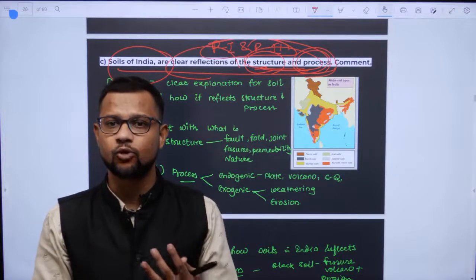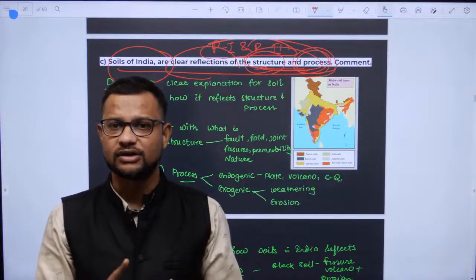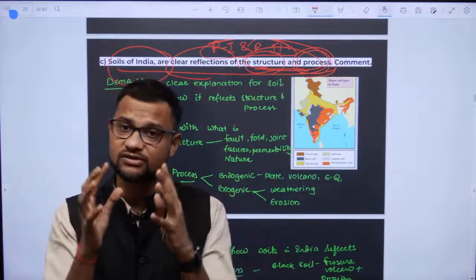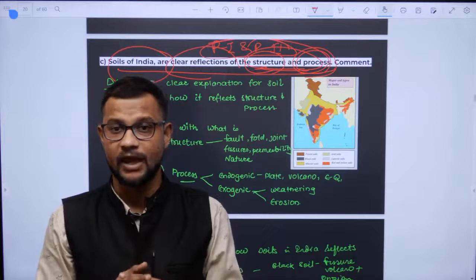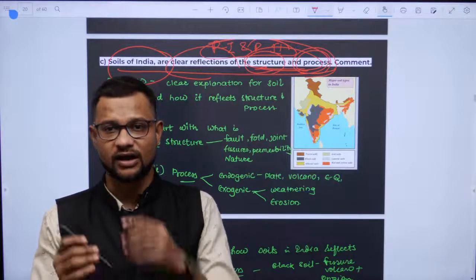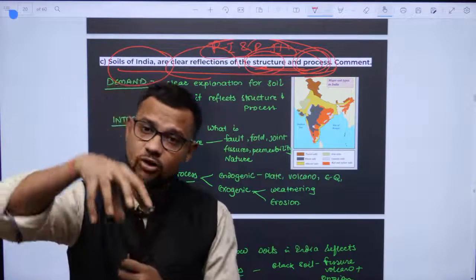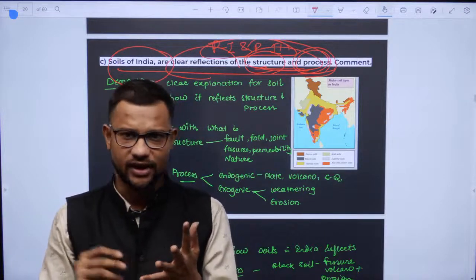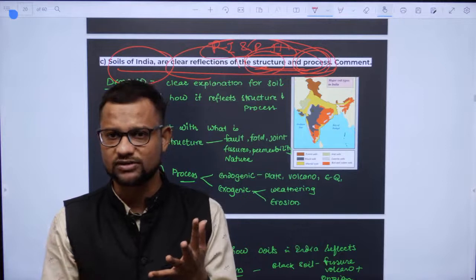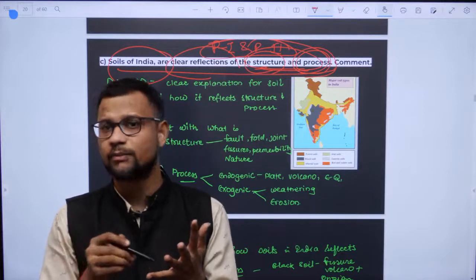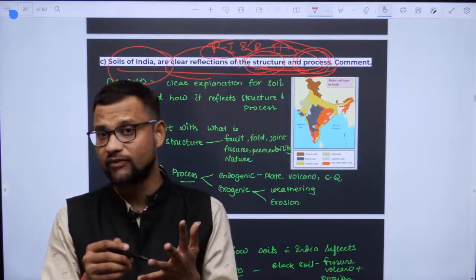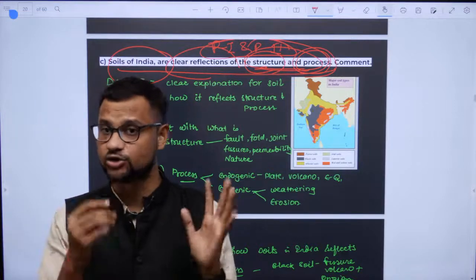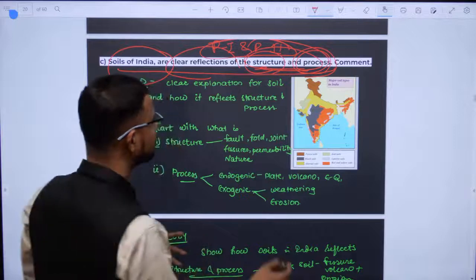Structure means fold, fault, cracks, joints, fractures, fissures, and the different geological structures present in rock. And processes are the different phenomena operating on the surface: endogenic and exogenic, inside the surface and outside the surface. Inside: volcano, earthquake, plate movements. Outside: weathering and erosion, chemical weathering, physical weathering, biological weathering and erosion. You know it well, right? So all these are processes.